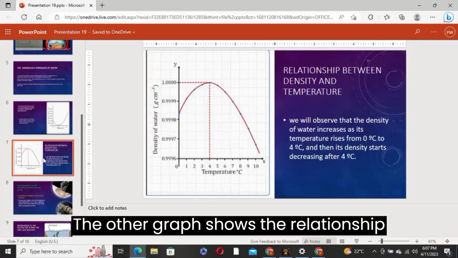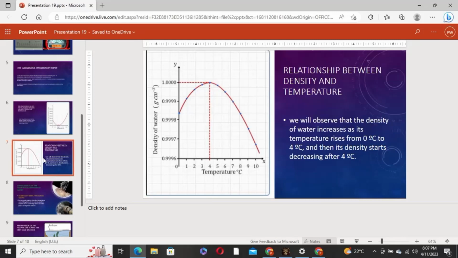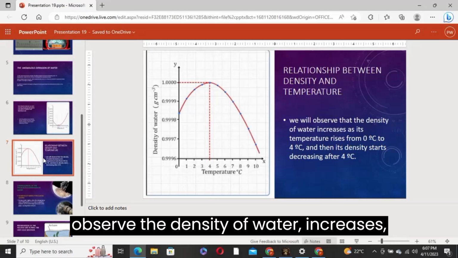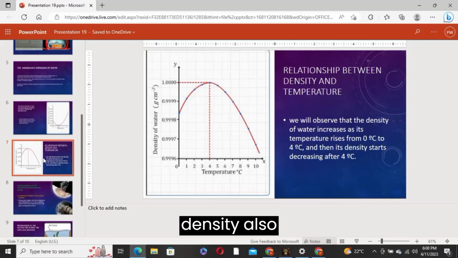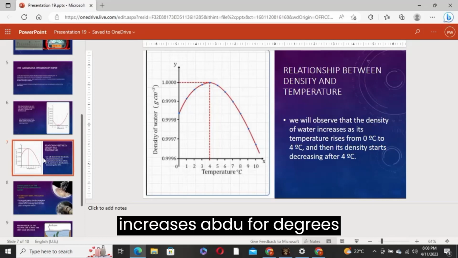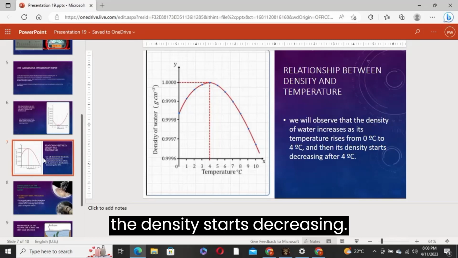The other graph shows the relationship between density and temperature. We will observe that the density of water increases as its temperature rises. When the temperature rises, the density also increases up to 4 degrees centigrade. Beyond this temperature, the density starts decreasing.